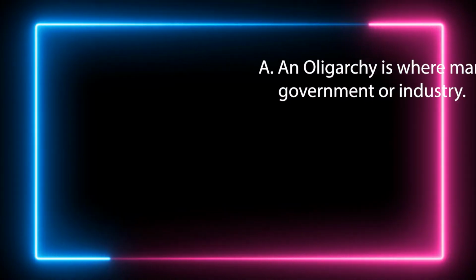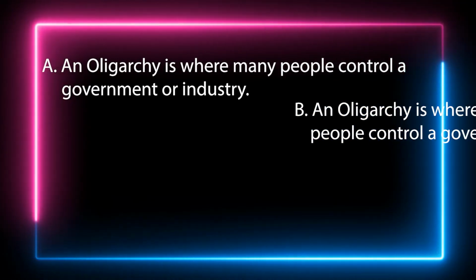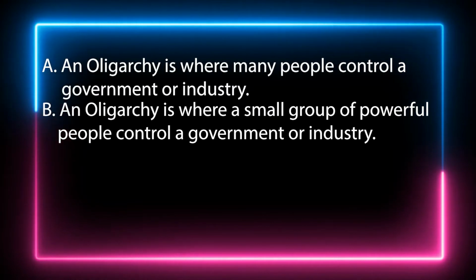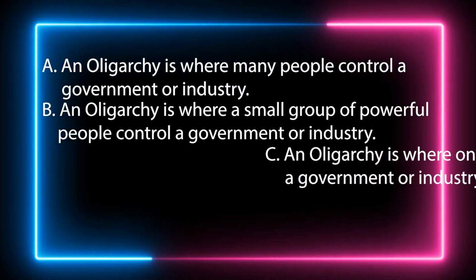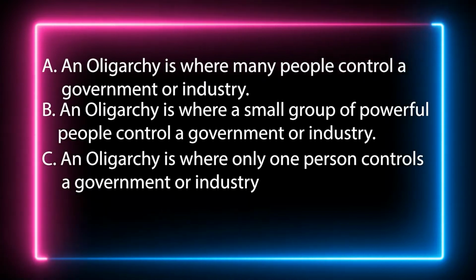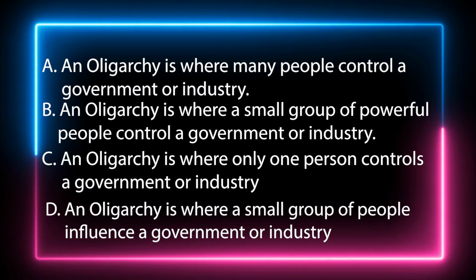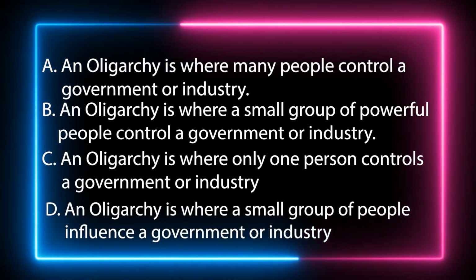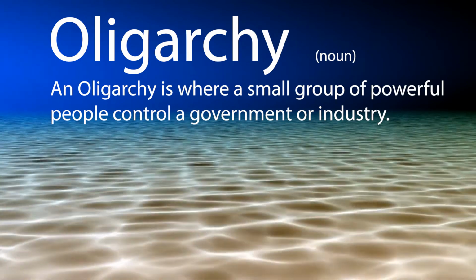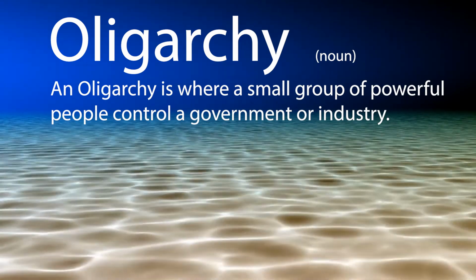A. An oligarchy is where many people control a government or industry. B. An oligarchy is where a small group of powerful people control a government or industry. C. An oligarchy is where only one person controls a government or industry. Or D. An oligarchy is where a small group of people influence a government or industry. The correct answer is B. An oligarchy is where a small group of powerful people control a government or industry.